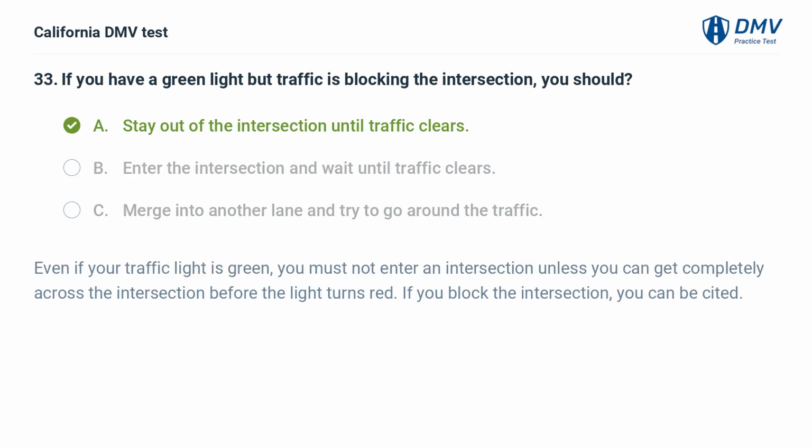A. Stay out of the intersection until traffic clears. Even if your traffic light is green, you must not enter an intersection unless you can get completely across the intersection before the light turns red. If you block the intersection, you can be cited.